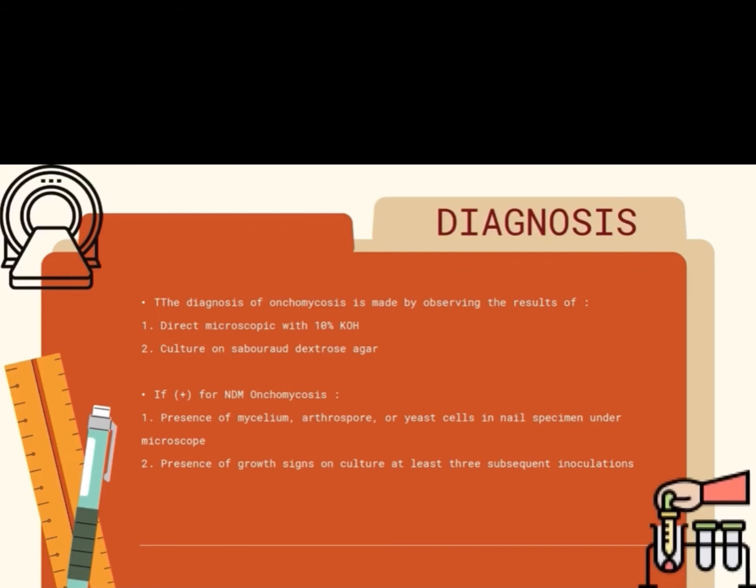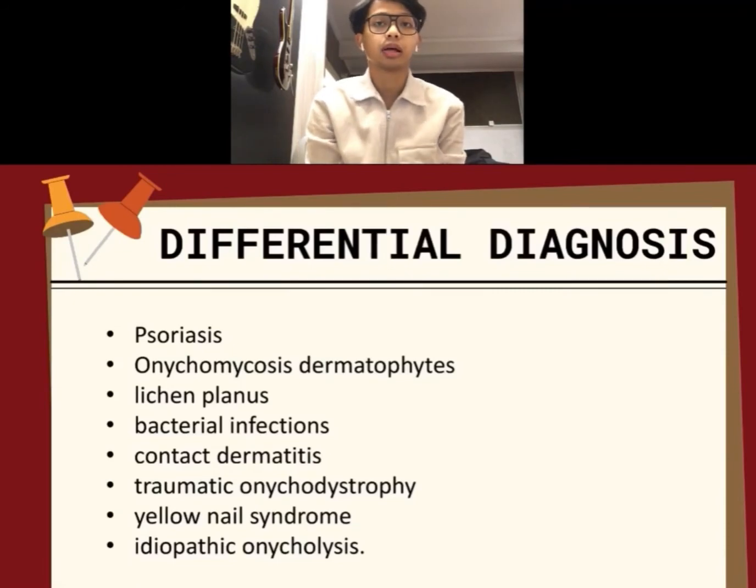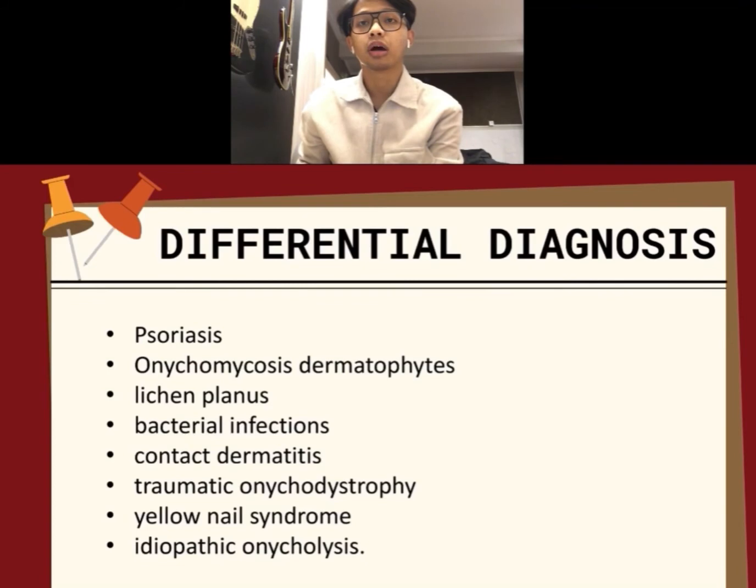Thank you. My name is Ana Agung Rahpanana Khalifa. Now I'm going to explain about the differential diagnosis, to appropriately identify the signs and symptoms of other illnesses that may have clinical similarities with non-dermatophyte onychomycosis. A thorough examination is required. Psoriasis, dermatophyte onychomycosis, lichen planus, bacterial infection, contact dermatitis, traumatic onychodystrophy, yellow nail syndrome, and idiopathic onycholysis are among the other illnesses.